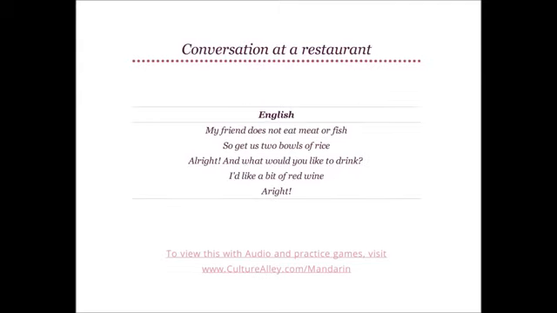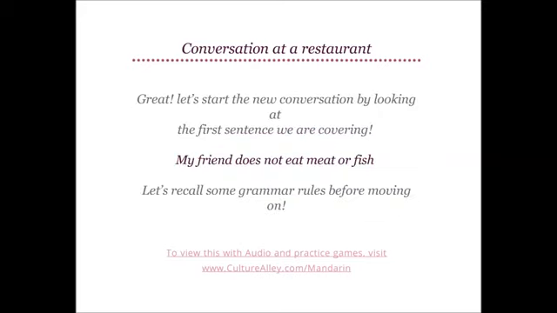My friend does not eat meat or fish, so get us 2 bowls of rice. All right. What would you like to drink? I'd want a little red wine. All right. Great! Let's start the new conversation by looking at the first sentence we are covering, which is, my friend does not eat meat or fish.